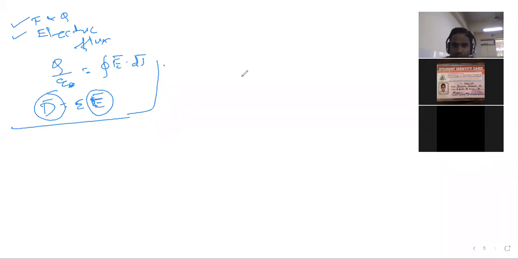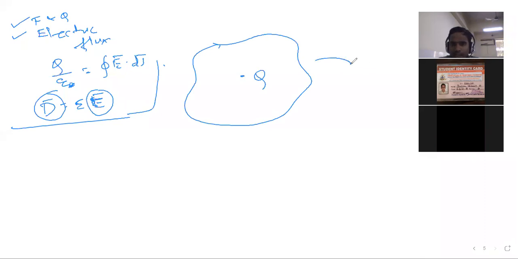Like what we did in electrostatics, we say there is a point charge, and because of this charge there is a field. Then we bring a test charge from somewhere, maybe from infinity, and we see what is the force acting on that test charge. Whatever is the force acting on that test charge gives us the electric field intensity, right? The source of electric field was charge. Now, can someone tell me what is the source of magnetic field?